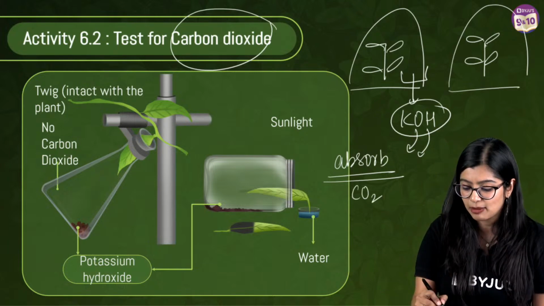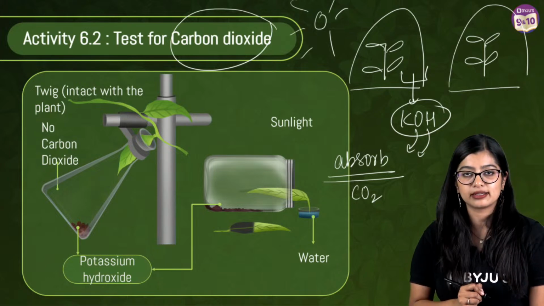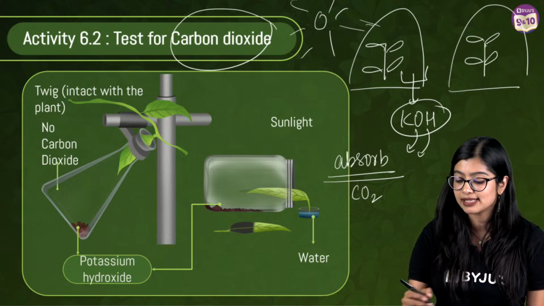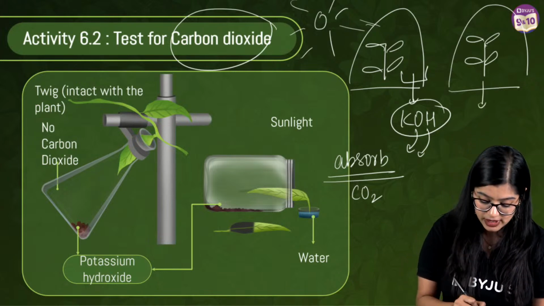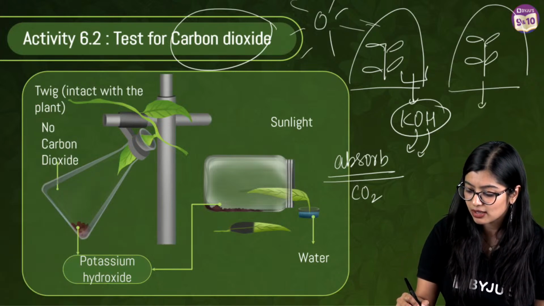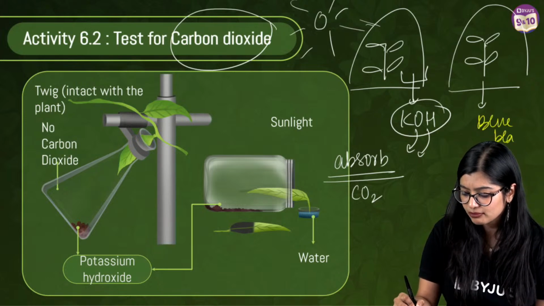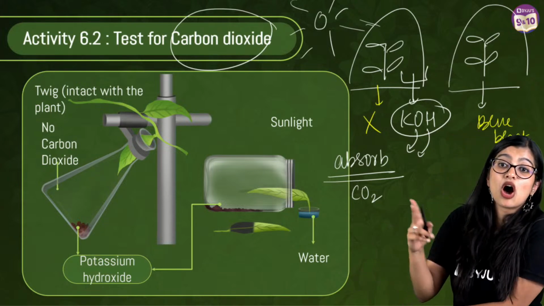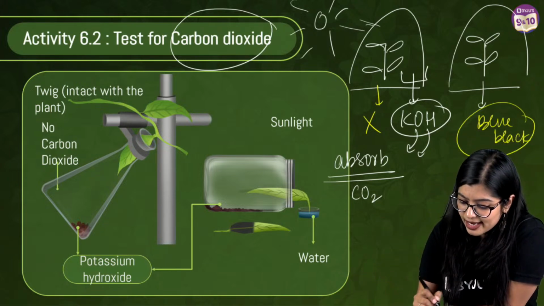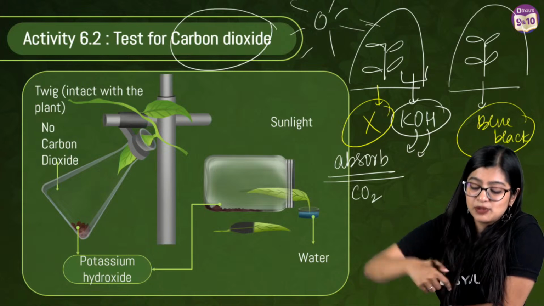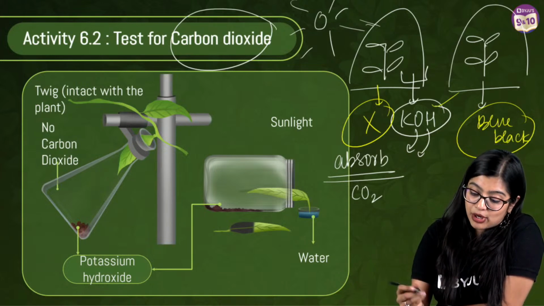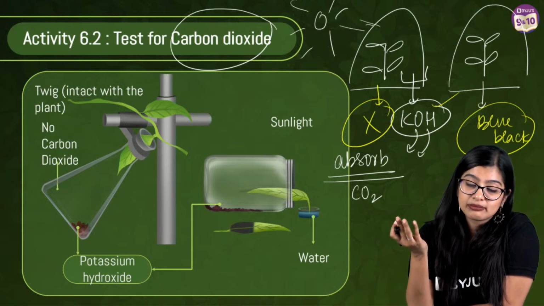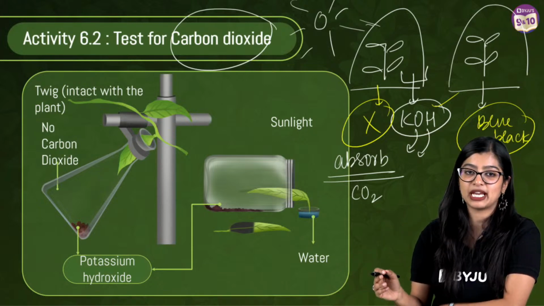Now, when I keep both of these plants in sunlight for some time, and then I do my starch test, we see that the leaves of this particular plant will turn blue-black, but this one will not. Why has this not turned blue-black? Easy, because all the carbon dioxide was absorbed by the potassium hydroxide, because of which photosynthesis has not happened, because your raw material is not there. Simple, right? This is the reason behind it.